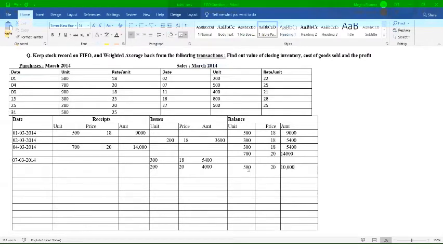Is it fine? Yes. Okay, fine. Ma'am. Okay. Now come to the next transaction. Next transaction is on 9th of March.